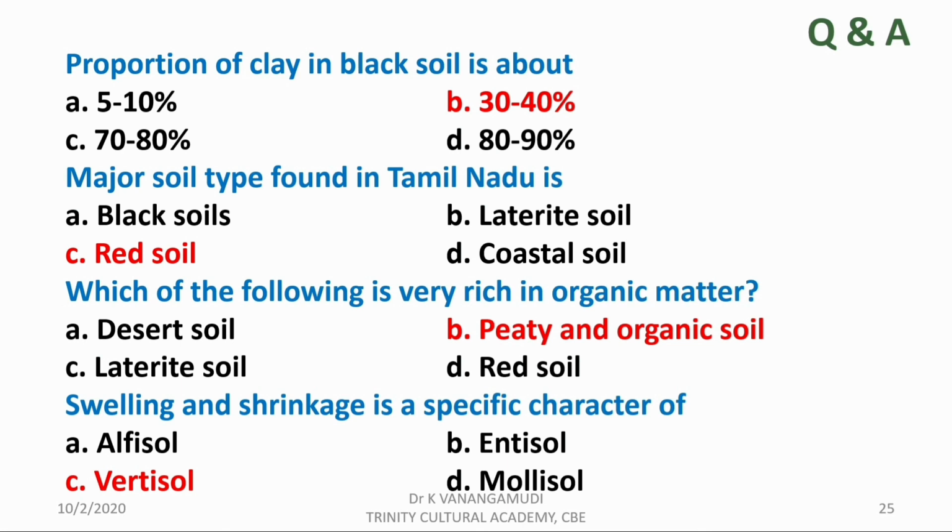Which of the following is very rich in organic matter? Option B, peaty and organic soil is the correct answer. Swelling and shrinkage is a specific character of, option C, vertisol, that is the black cotton soil, is the correct answer.